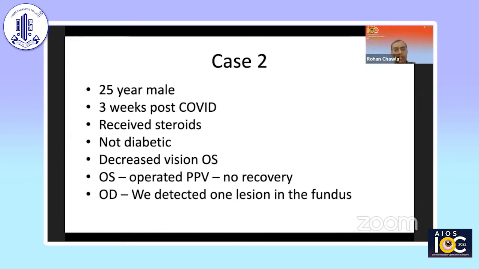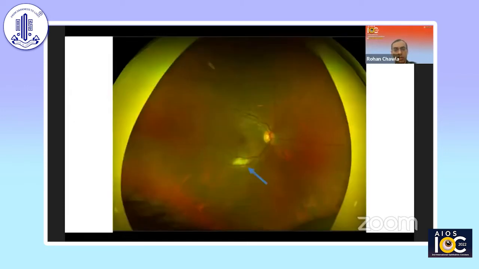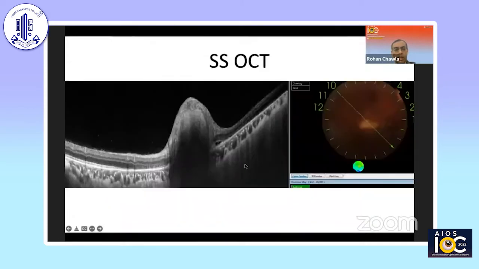And the patient had decreased vision in the left eye. The left eye had been significantly involved and operated somewhere, but there was no recovery of vision there. When the patient came to us, we saw that the right eye also had a single lesion. Since it is extrafoveal, the patient did not have visual complaints, but yes, the same whitish lesion was there around the inferior arcade.